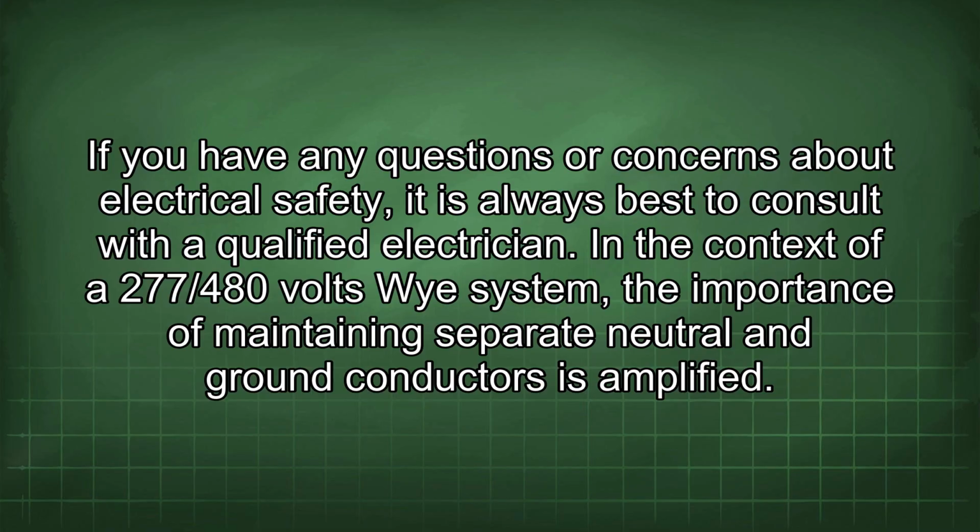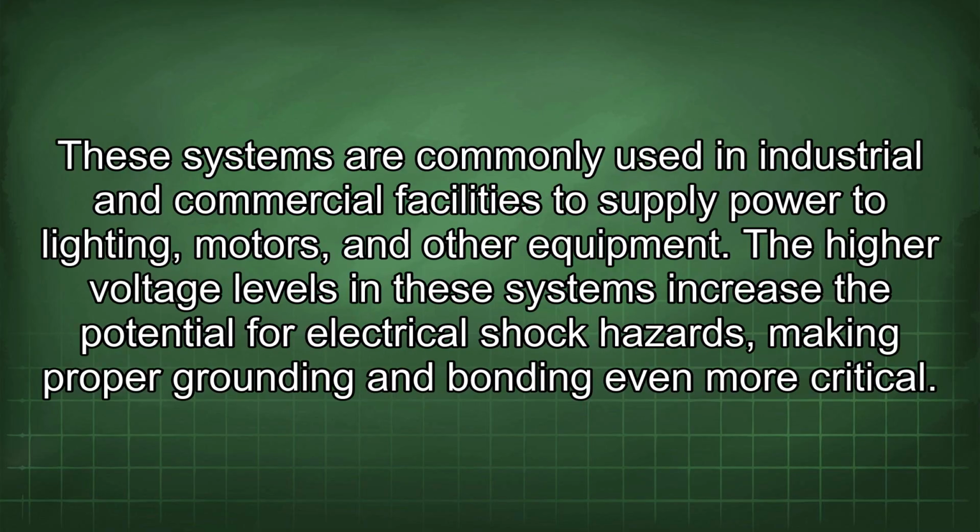In the context of a 277/480 volts Y system, the importance of maintaining separate neutral and ground conductors is amplified. These systems are commonly used in industrial and commercial facilities to supply power to lighting, motors, and other equipment. The high voltage levels in these systems increase the potential for electrical shock hazards, making proper grounding and bonding even more critical.